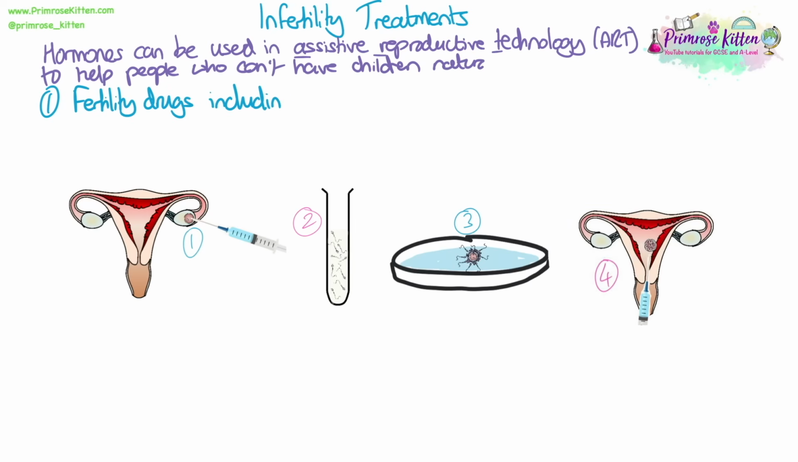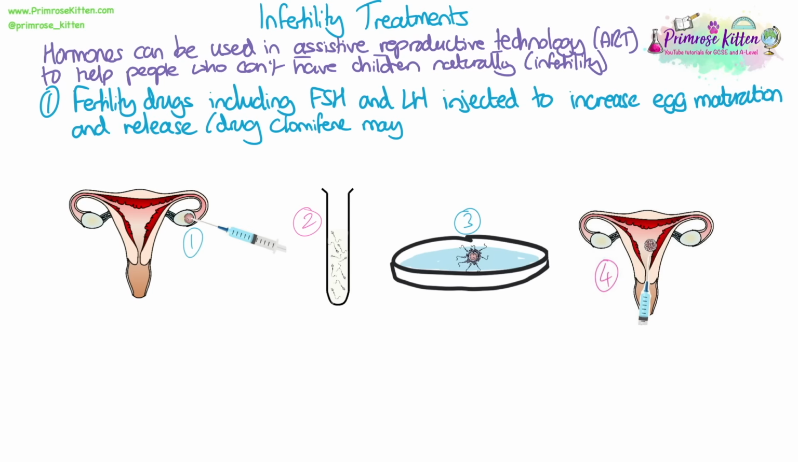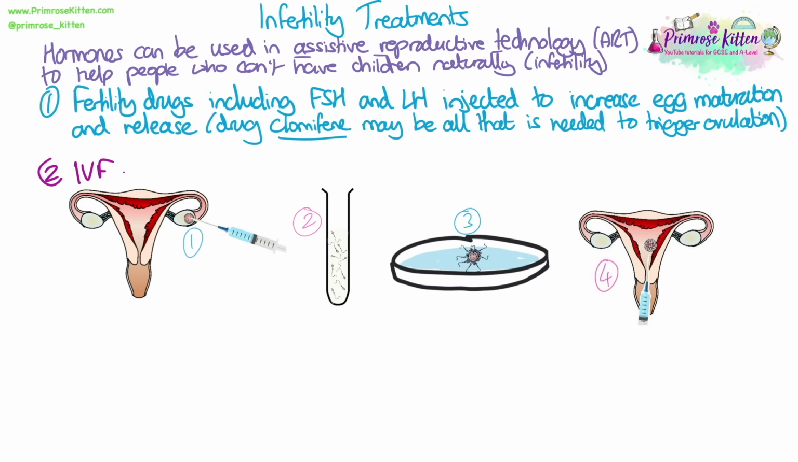Hormones can be used in assistive reproductive technology, or ART, to help people who can't have children naturally or who are infertile. Fertility drugs, including FSH and LH, are injected to increase egg maturation and egg release. The drug clomiphene may be used to increase and trigger ovulation in women, and this may be all that's needed to get pregnant, but it is also the first stage of IVF. This is sometimes known as clomiphene therapy.